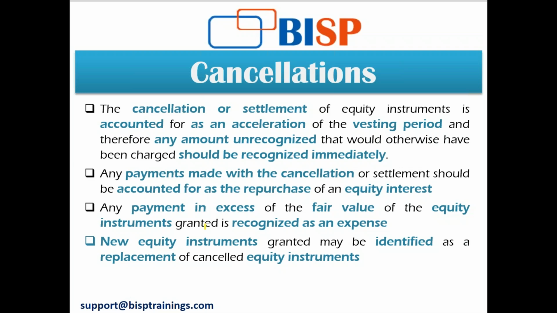So if I'm settling it within the vesting period, it is almost equivalent to a cancelled option. It is treated as an acceleration of vesting, and the entity immediately recognizes the remaining amount that would otherwise have been recognized for services over the remaining vesting period.